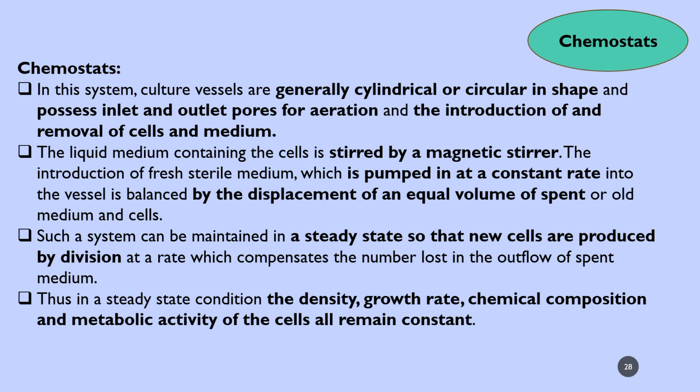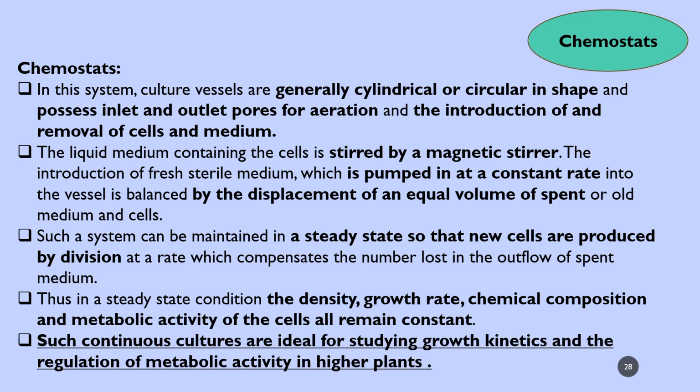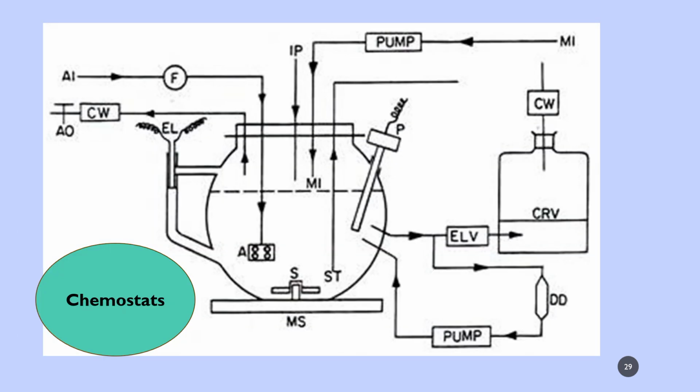So in this steady state condition, the density, growth rate, chemical composition and the metabolic activity of the cell all remain constant. Such continuous cultures are ideal for studying growth kinetics and the regulation of metabolic activity in higher plants. Next, in the picture you can see the chemostat of the continuous culture method of tissue culture.